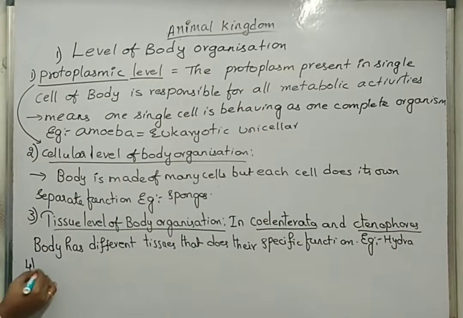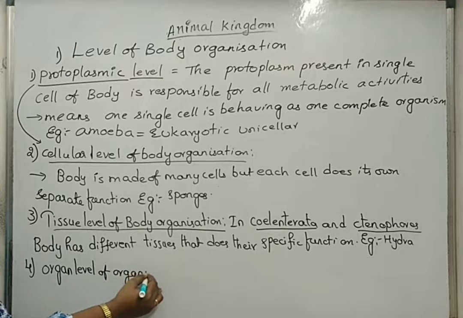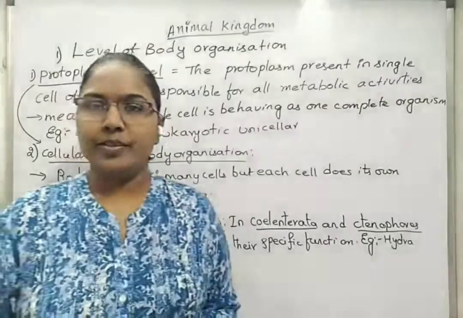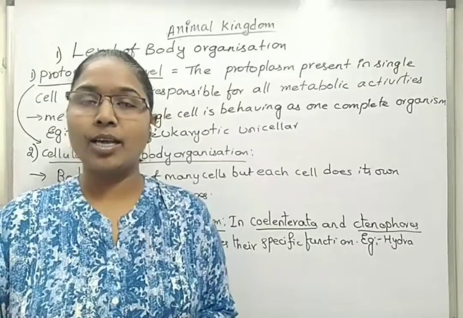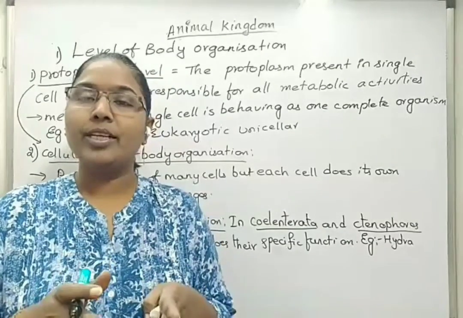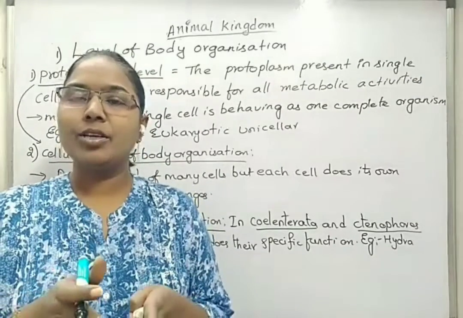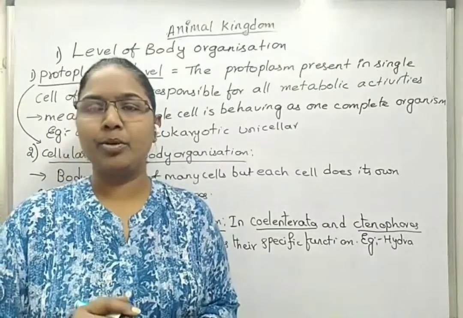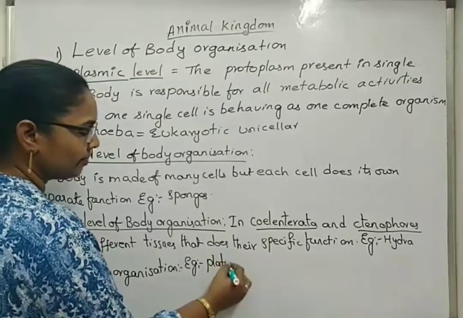Next one, organ level of organization. In this type, in the course of evolution, the body has different types of organs, but those organs do not have coordination with each other. The body has stopped up to organ formation. Each organ is doing its own separate function, but all are gathered together to form one complete body. Here we can take an example like Platyhelminthes.